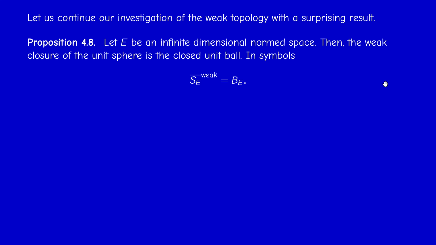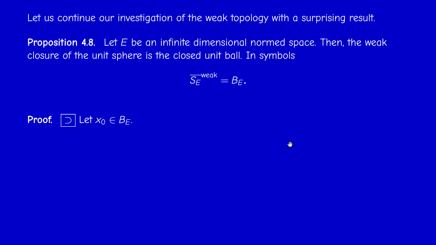How do I prove that? Double inclusion. Okay, so let us prove first that the closed unit ball is contained in the weak closure of this. How do I prove that an element is in the closure of a set? There is a characterization that you know from second year. A point belongs to the closure of a set if every neighborhood of that point meets the set.